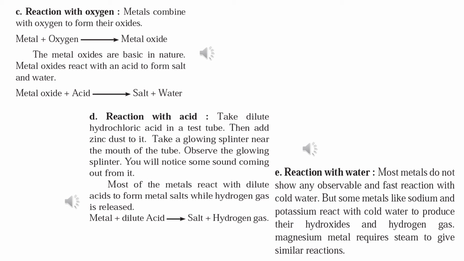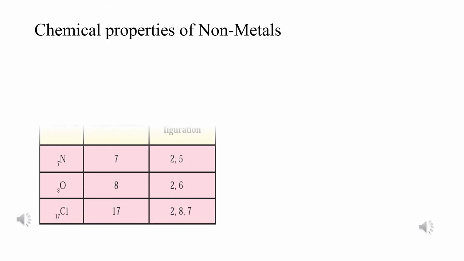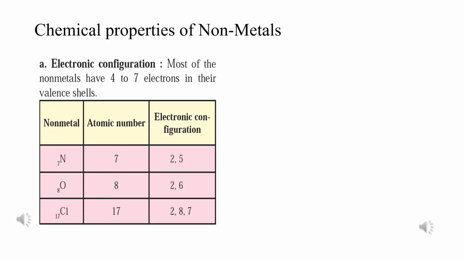Now let us see chemical properties of non-metals. The first one here is electronic configuration. Most of the non-metals have 4 to 7 electrons in the valence shell. We have taken some examples: nitrogen, oxygen, chlorine. You can see their electronic configuration. They usually have more than 3 electrons and it goes up to 7, so 4 to 7 in the outermost shell.